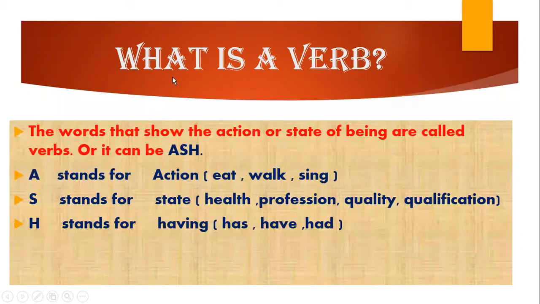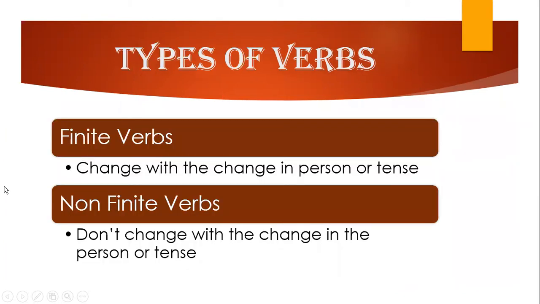First of all, let us understand what verbs are. The words that show the action or state of being are called verbs, or it can be ASH. The verbs can be remembered in a short form, ASH, where A stands for action, S stands for state, and H stands for having. Now, there are two types of verbs, finite verbs and non-finite verbs.